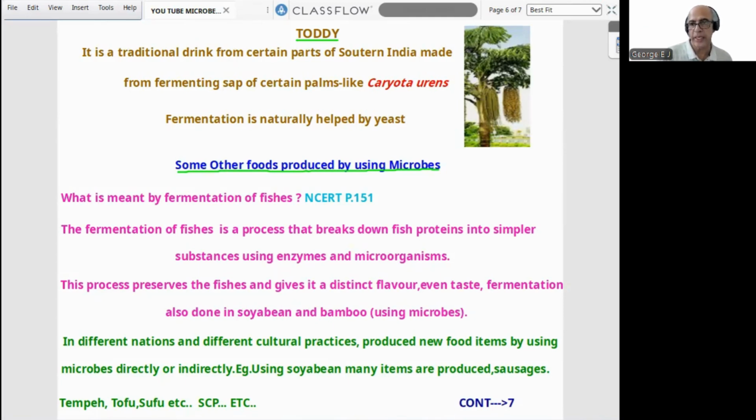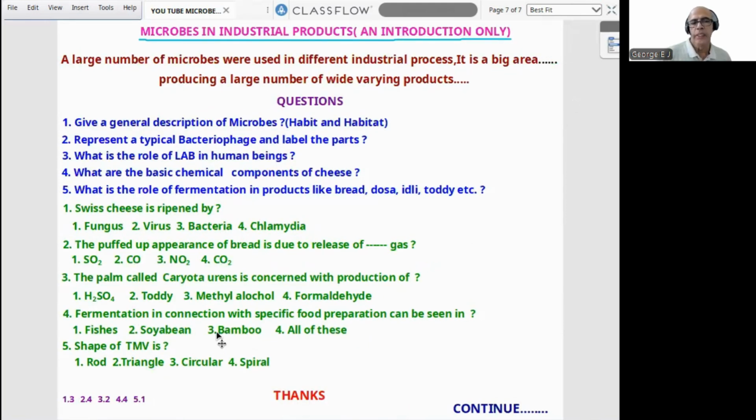Then single cell protein, a big area we will be studying last in this chapter itself. Then microbes in industrial products as an introduction. It is an introduction only because it is a big area. A large number of microbes are used in different industrial procedures, so we will be discussing it in the next episode and complete it. After that, there will be 5 theory questions and 5 NEET model questions with the key.